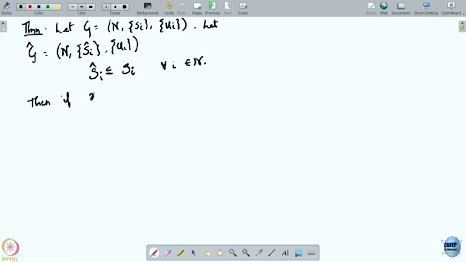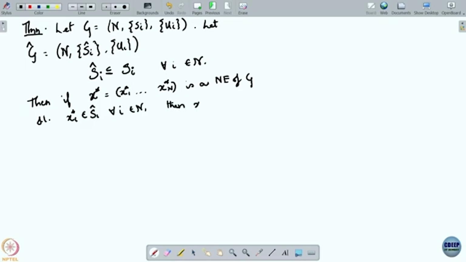Then, if X star equal to (X star 1, ..., X star n) is a Nash equilibrium of the original game G, such that X star i belongs to S hat i for all i, then X star is a Nash equilibrium also of G hat.